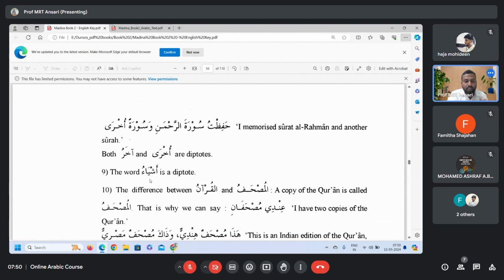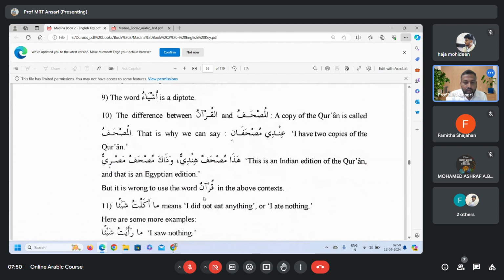Please make a note. Number 10. The difference between Al-Quran and Al-Mushaf. A copy of the Quran is called Al-Mushaf. That is why we can say fi al-Mushafani, I have two copies of the Quran. هذا مصحف هندي وذاك مصحف مصري. This is an Indian edition of the Quran and that is an Egyptian edition. But it is wrong to use the word Quran in the above context.